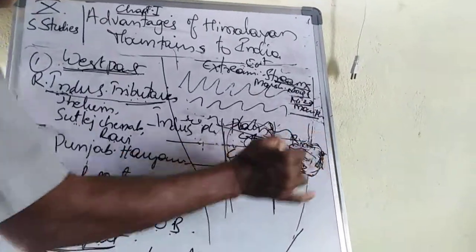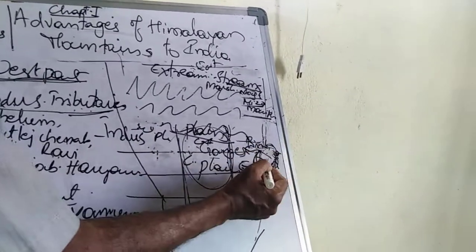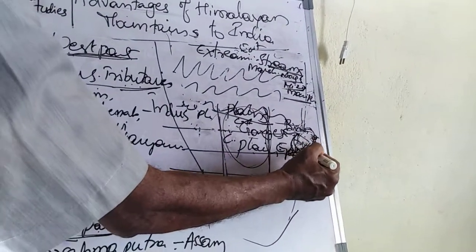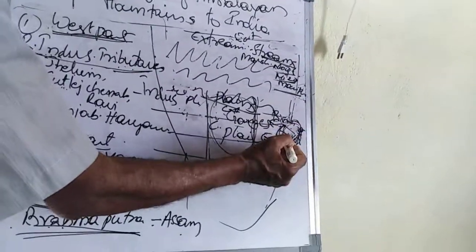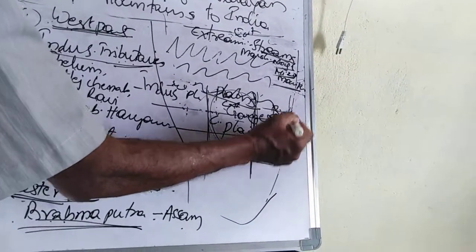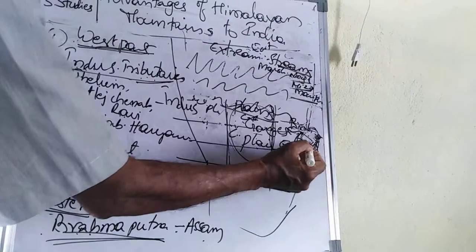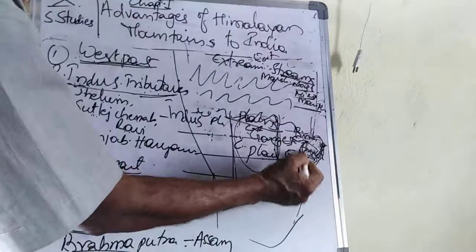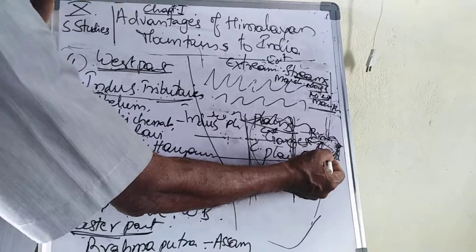These are hilly areas, so the land surface is not plain. It is composed of hills. So this land does not support agriculture, as there are hills. This area is not much useful for agriculture. If the farmers want to do agriculture, they must clear the hills and the forests. Here marshy forest, marshy bushes and small plants will be there. They must clear them, and only then is agriculture possible here. So that is about the Great Plains.